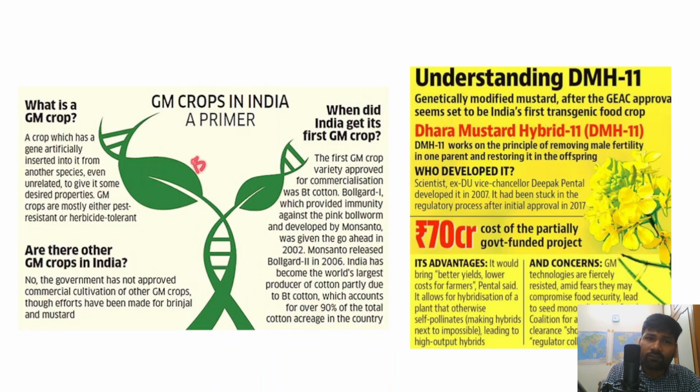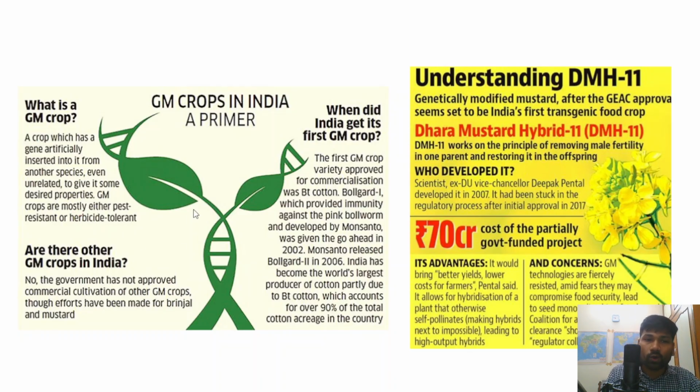For example, when it comes to BT cotton, the reason for introducing it is that it can withstand the pest attack of pink bollworm, right? So that is the desired property. GM crops are mostly either pest resistant or herbicide tolerant.